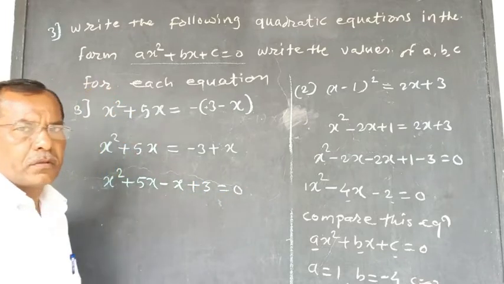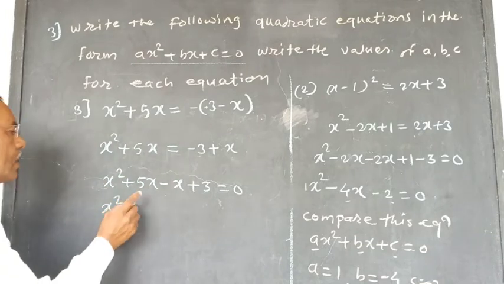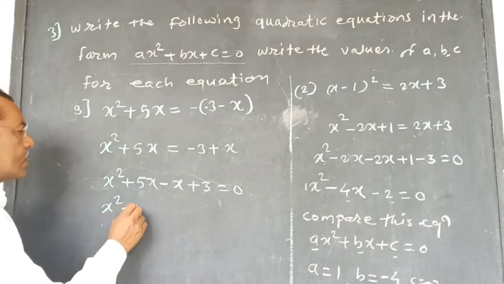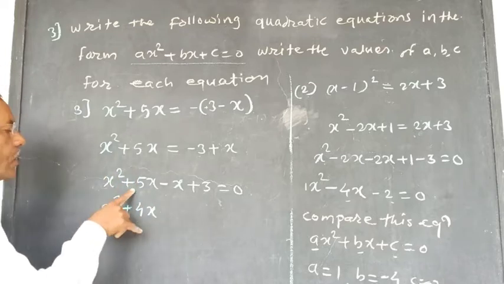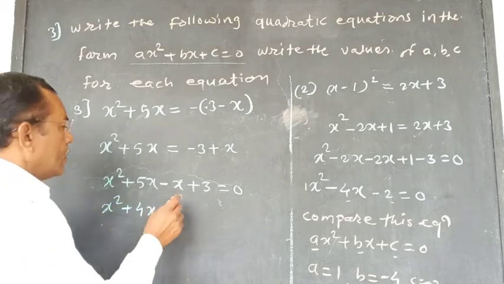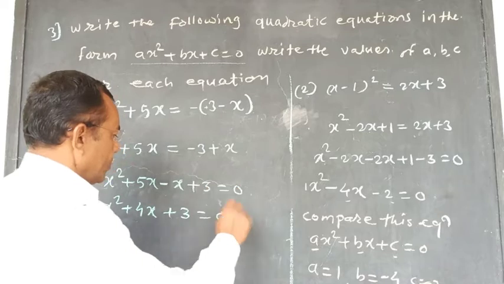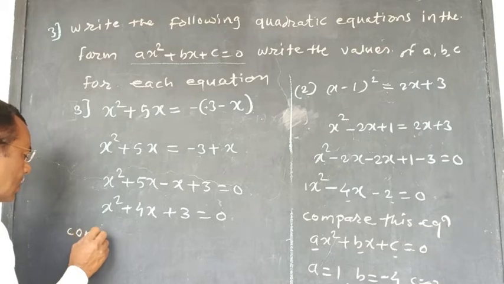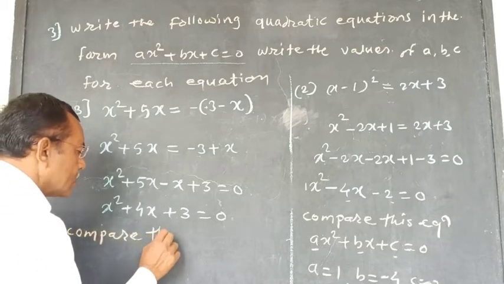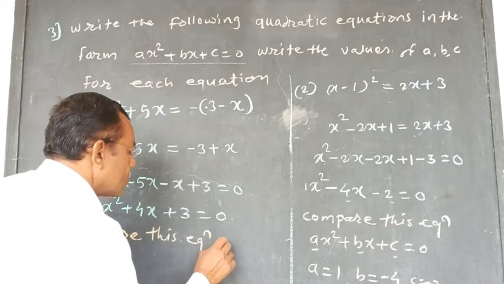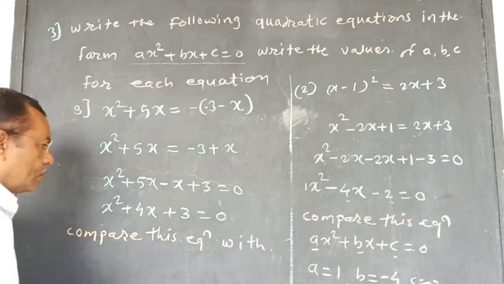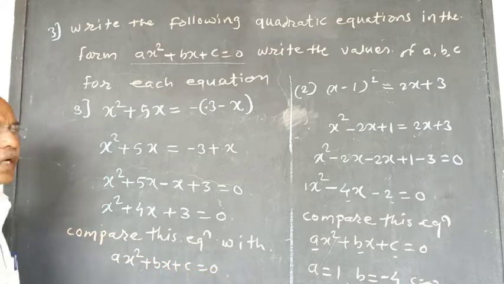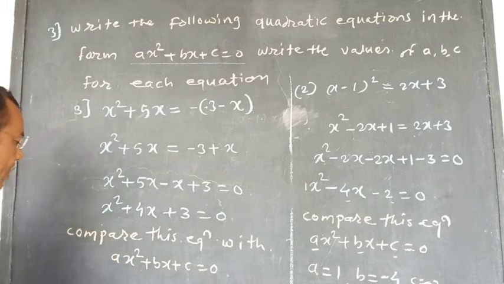is equal to 0. Now see, x square plus 5x minus x is equal to how many? 4x, plus 4x here, because the greater number is plus here, plus 3 is equal to 0. And we will write here, compare this equation with the standard form, that is ax square plus bx plus c is equal to 0. It is a standard form, and we will write the values here.